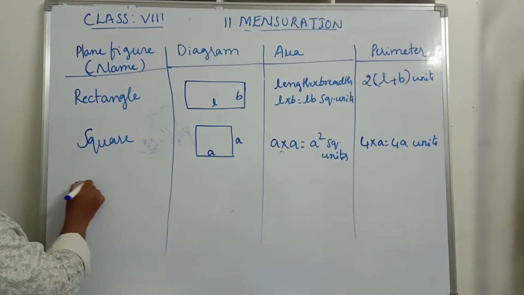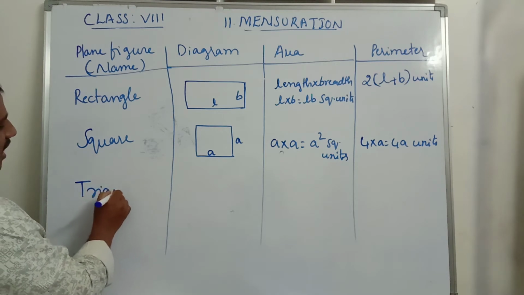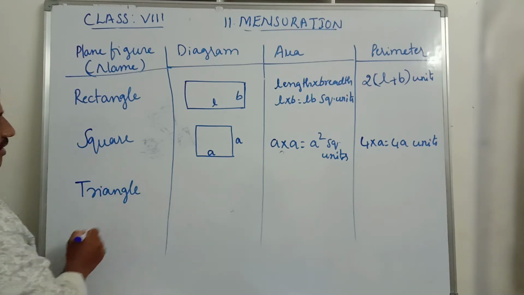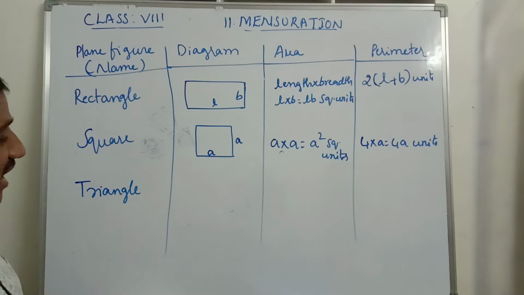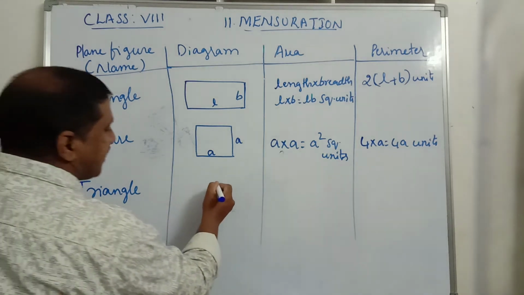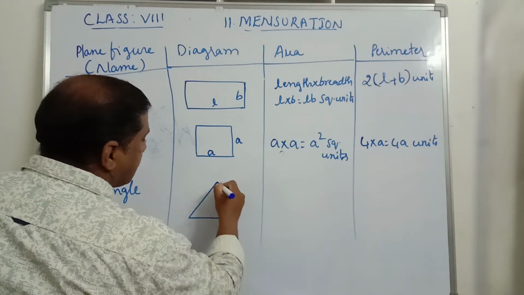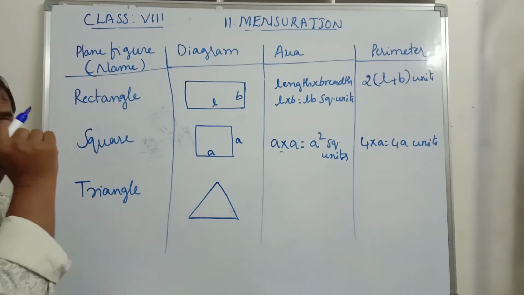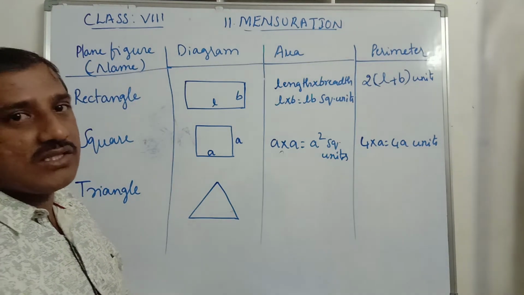Next it is a triangle. What is a triangle? A triangle is a closed figure. It is a polygon made up of 3 line segments. So this is a triangle. The area of a triangle is half into base into height.